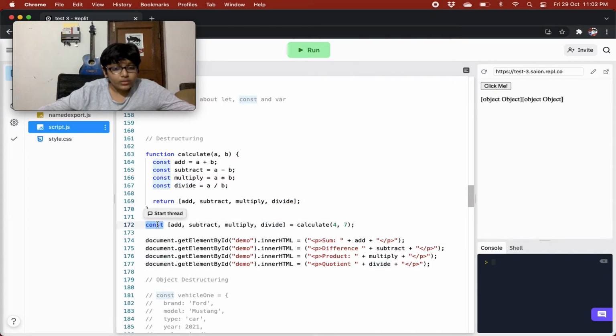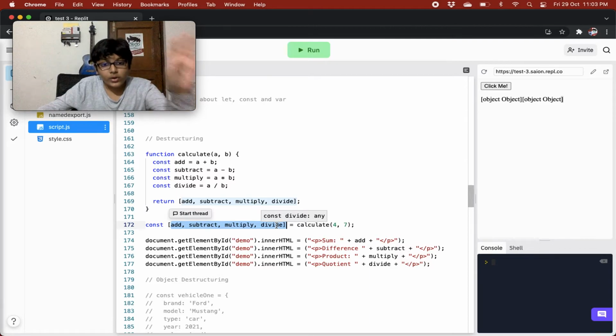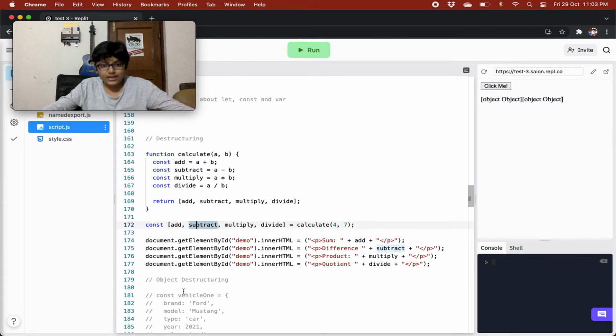And then over here outside, what we are doing, we are using destructuring. So what is happening over here, we have a constant, right? And because calculate 4 7 is returning an array of addition, subtraction, multiplying and division, over here we'll just think that there is an array over here, right? And then what we are doing, we are creating 4 variables over here like this, right? The first variable has the first value, the second variable has the second value, the third variable has the third value that is in the array, and the fourth variable has the fourth value that is in the array.